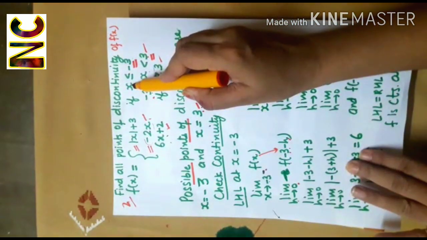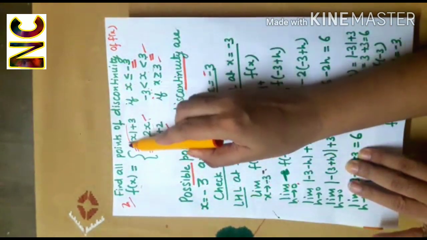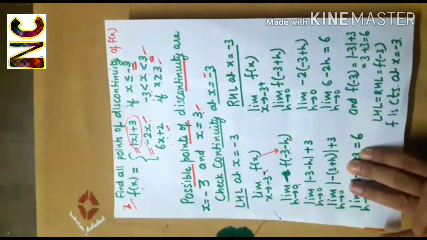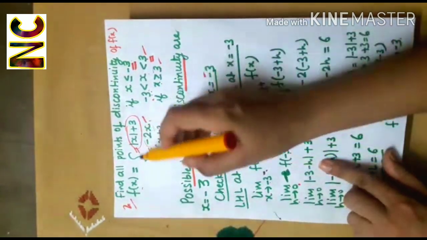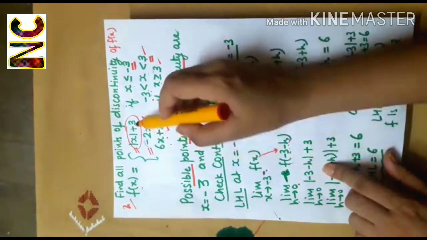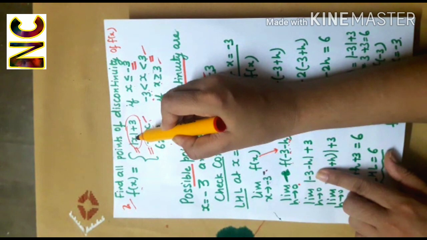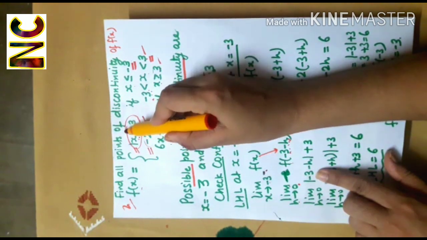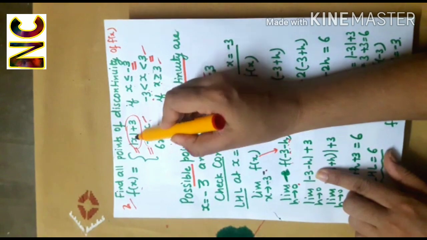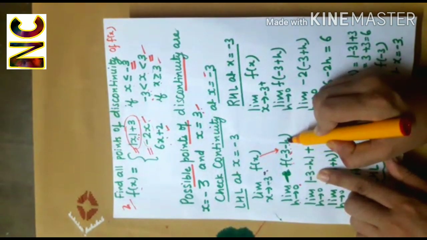So when the input is less than minus 3, f(x) is equal to this. So f(minus 3 minus h) will be given by this, and the role of x is being given to minus 3 minus h. So wherever in this definition there is x, replace it with minus 3 minus h.